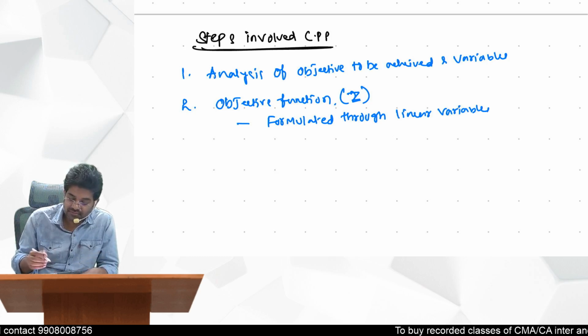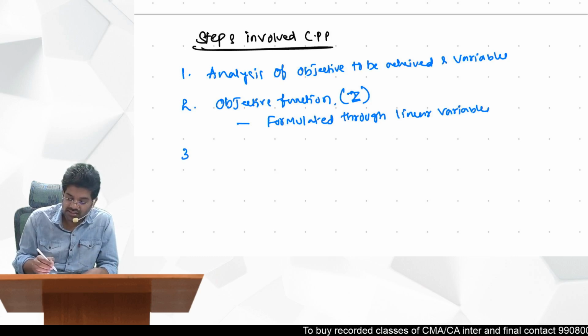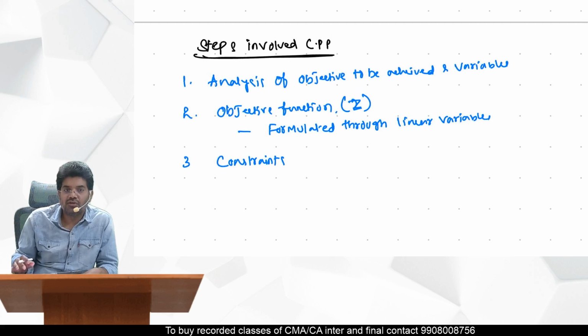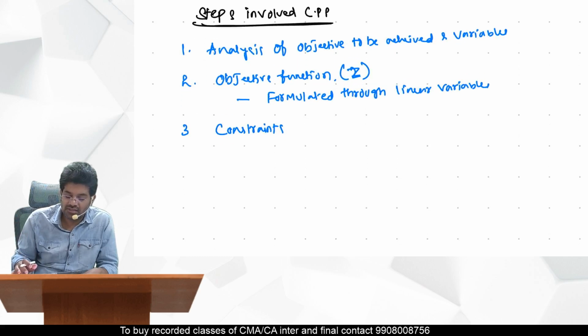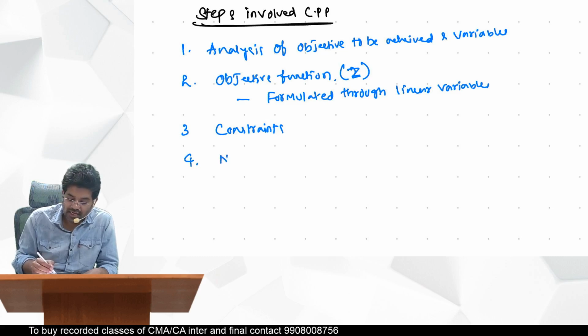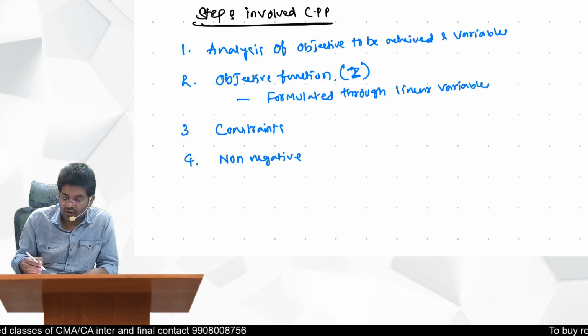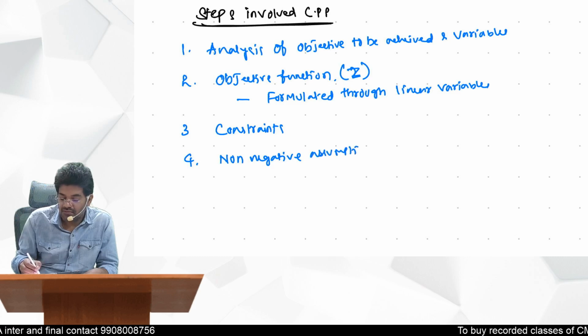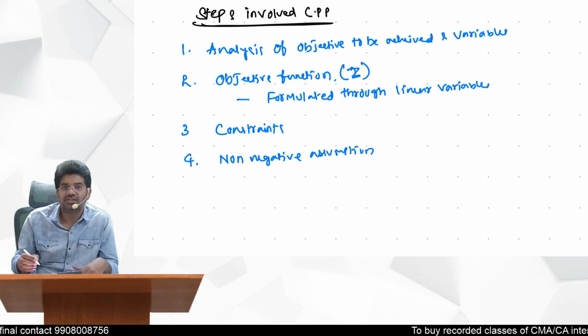Then, third one is constraints. So, here we are going to use less than or greater than inequalities to represent them. Fourth one is non-negative assumptions. The variables here should be positive, they should not be negative.